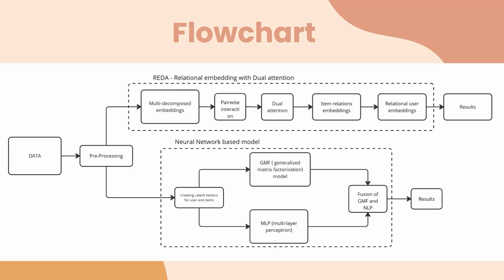To represent the relationship between two items, we use a pairwise interaction layer. After that, we use dual attention technique, that is memory attention as well as weight attention, to create the item relation embeddings as well as the relational user embeddings. These embeddings are further used to rank the items on their likelihood to be amongst the top K favorite animes of the user. In the second part of the flowchart, we have shown the neural network based model.